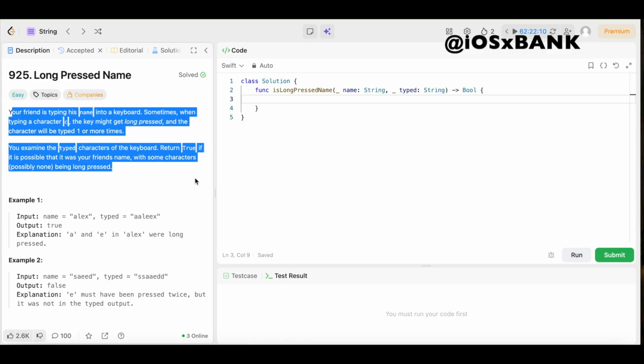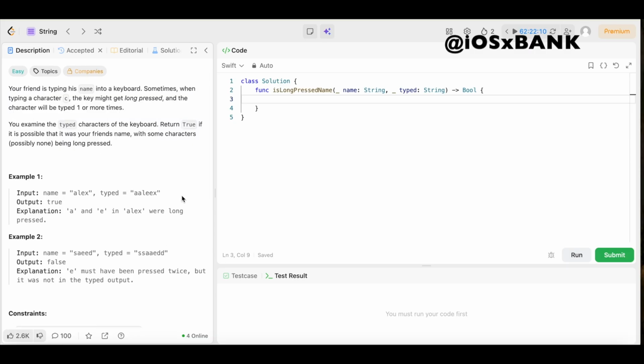All right, y'all, so that sounds simple enough, but let's go ahead and take a look at these examples anyway, just to make sure that we are doing this problem correctly. So, in example 1, we have our input name equals a string Alex, and typed equals a string Alex with 2 A's and 2 E's. The output is true. Explanation says A and E in Alex were long pressed.